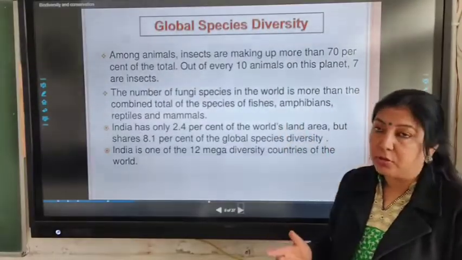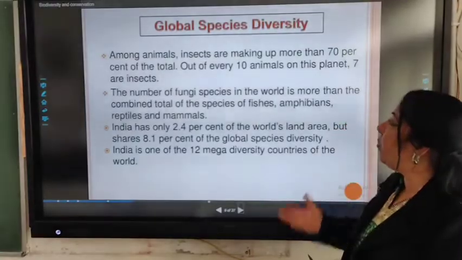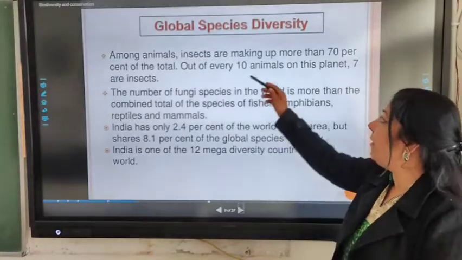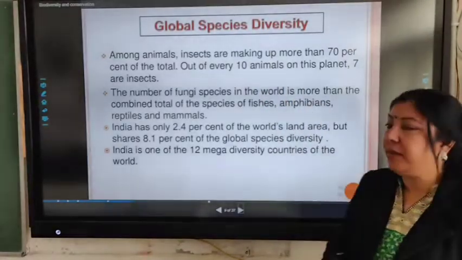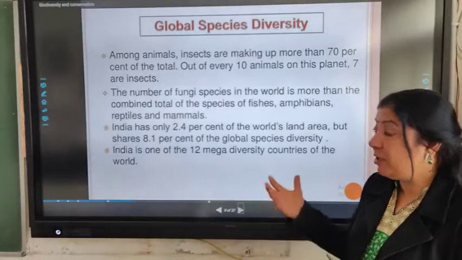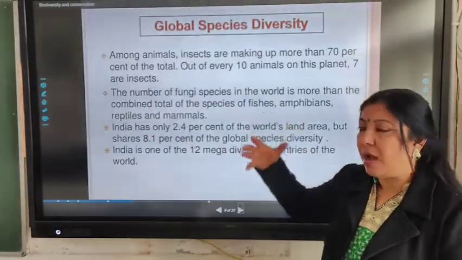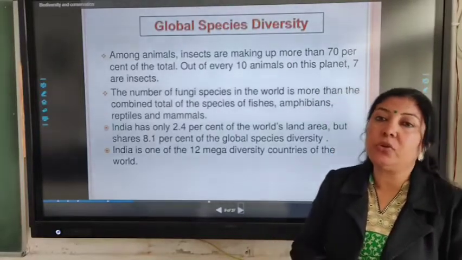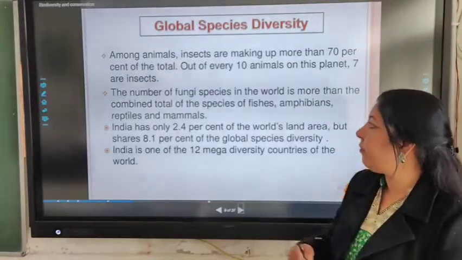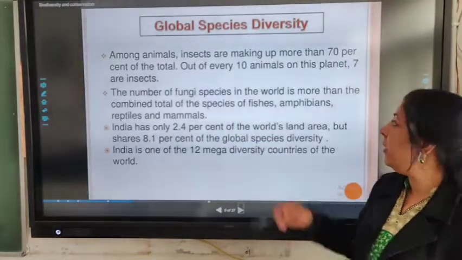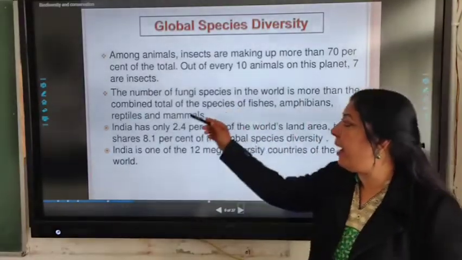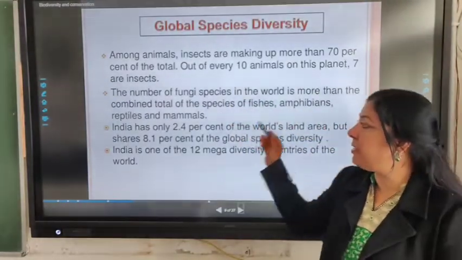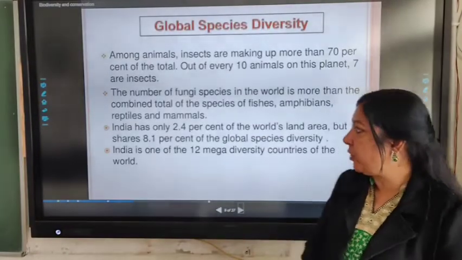Now, among animals also, insects make up more than 70% of the total. Or you can say, out of every 10 animals on this planet, 7 are insects. So this is the variation. Animals are very large in number. Among animals also, insects show more biodiversity richness. The number of fungal species in the world is more than the combined total species of fishes, amphibians, reptiles and mammals. These are some observations.